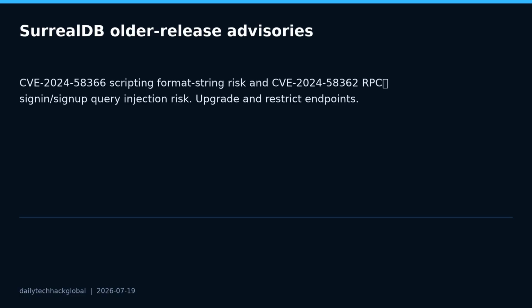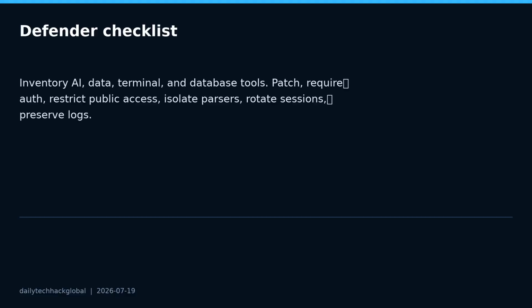The defensive action is straightforward: upgrade, confirm whether scripting and public RPC endpoints are necessary, put databases behind strong authentication, and review application-level record access rules. The pattern is bigger than any one product. AI and developer tools increasingly sit next to identity, databases, terminals, and code execution paths.